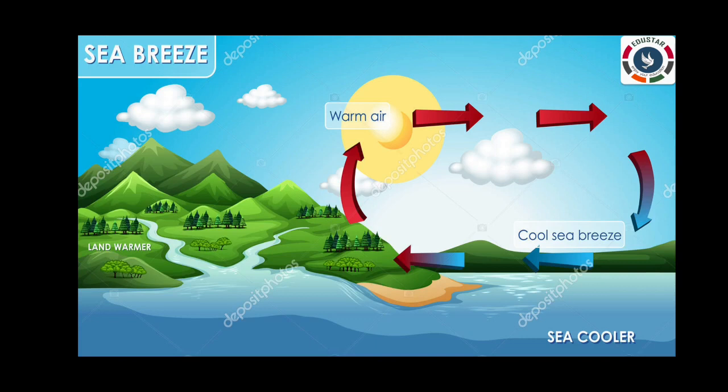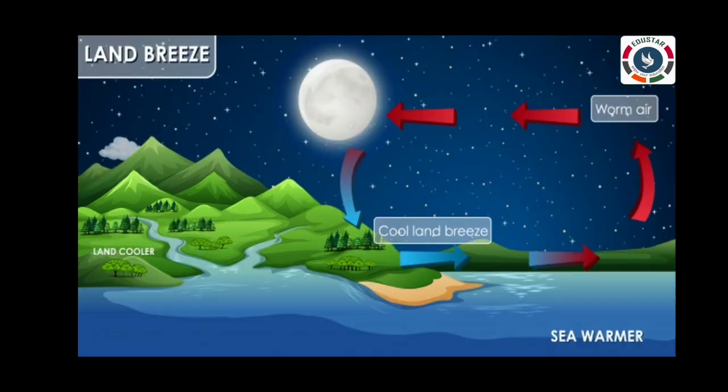During the day, land gets heated up much faster than the water in the sea. As the land becomes hot, it heats the air above it. This hot air rises up and cool air from the sea blows towards the land to take its place. This wind that blows from the sea towards the land during the day is called sea breeze.